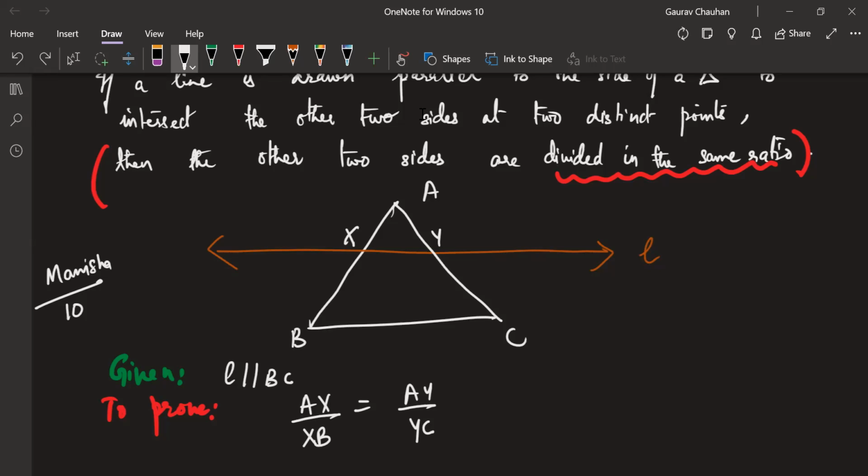Now we got to do that. Are you done copying down given, to prove, and the diagram? Take that down. Take a minute. Done. Thank you. Take a minute and then we'll move ahead.